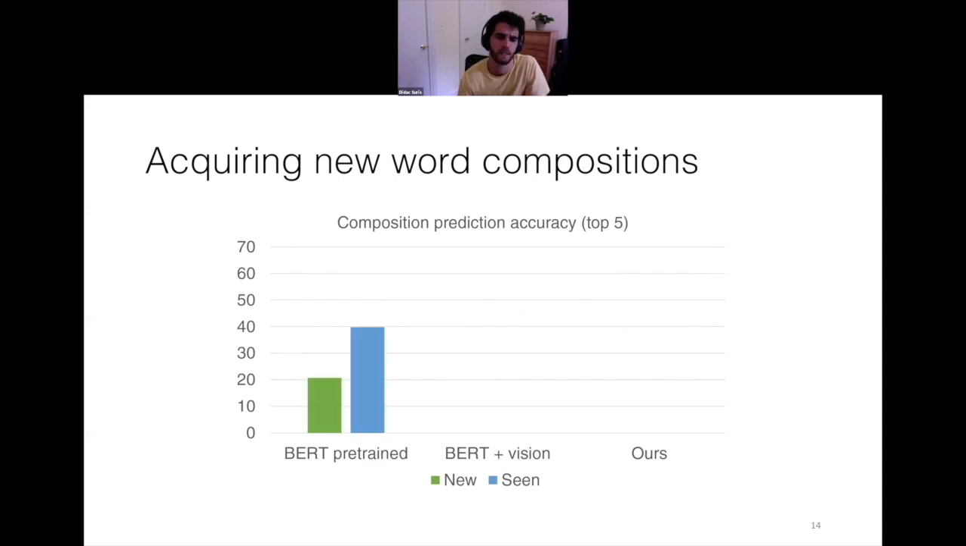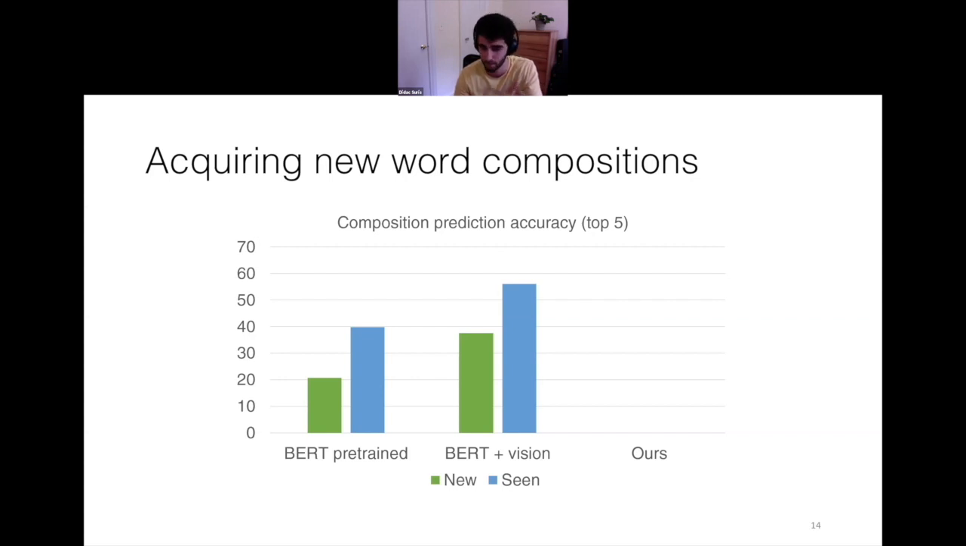We also look at generalization to new compositions of words. We define new compositions, which are green in this graph, as those sentences that contain pairs of words that have appeared during training, so they are not new words, but they have never appeared together during training. And we define seen compositions, which are blue in the graph, as those sentences that contain pairs of words that have appeared together during training. In this case, because the words are not new, this time we just input a single sample, not an entire episode. And the BERT baseline does not perform very well in this task, and especially the gap between seen and new compositions is very significant.